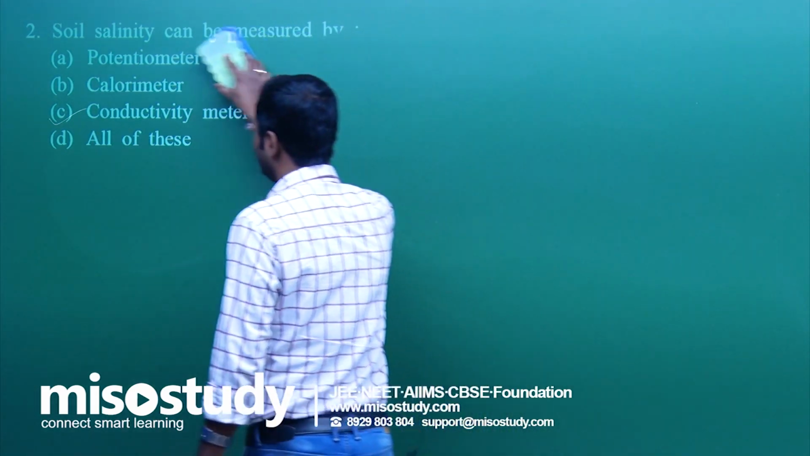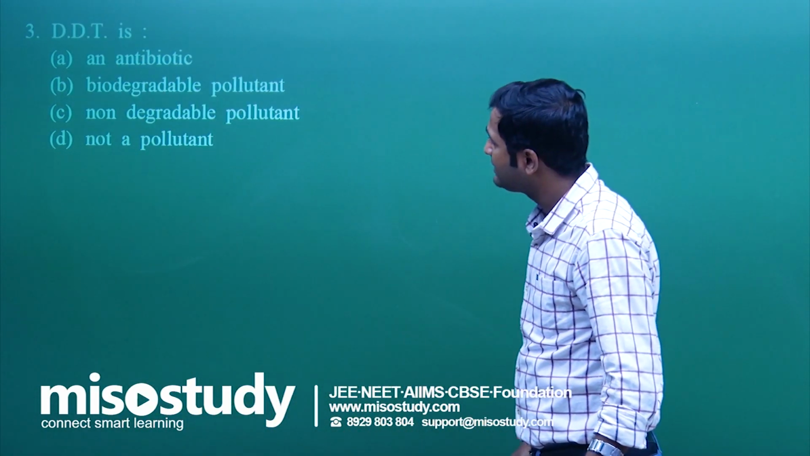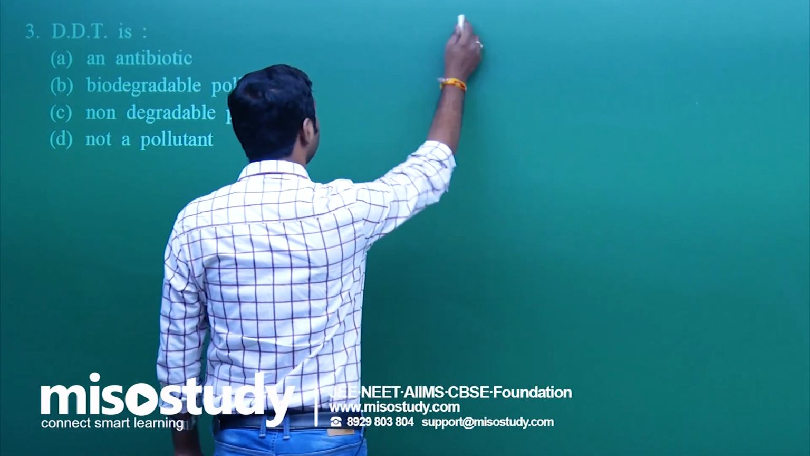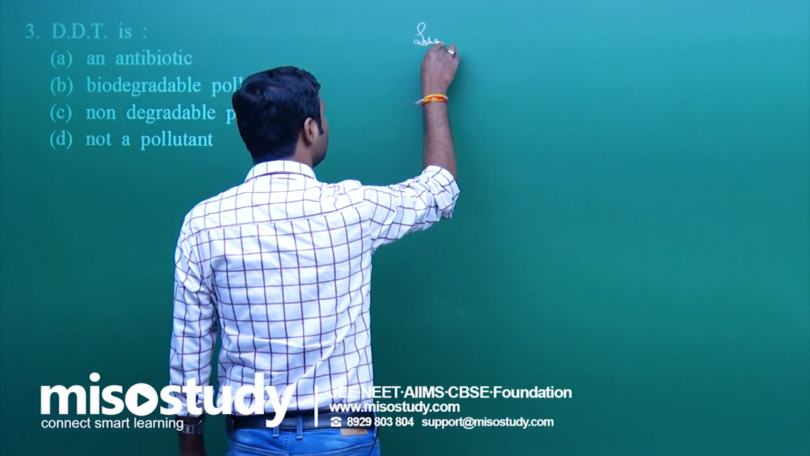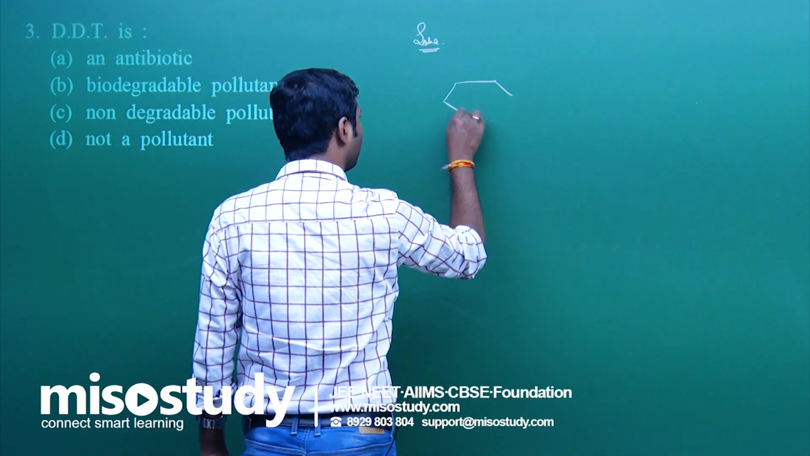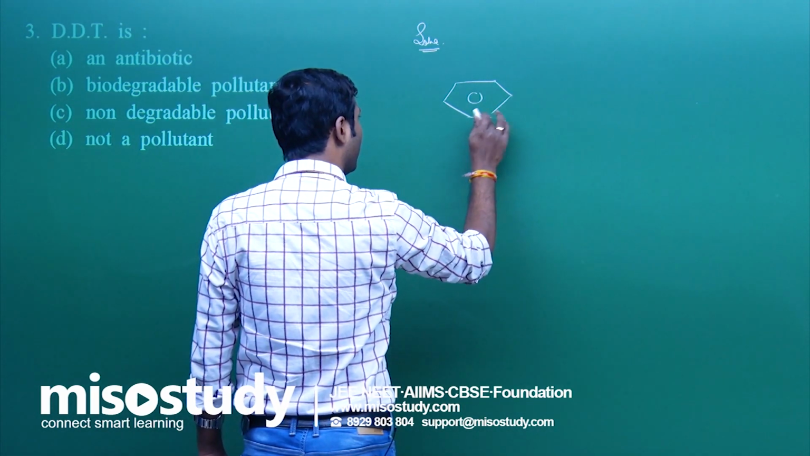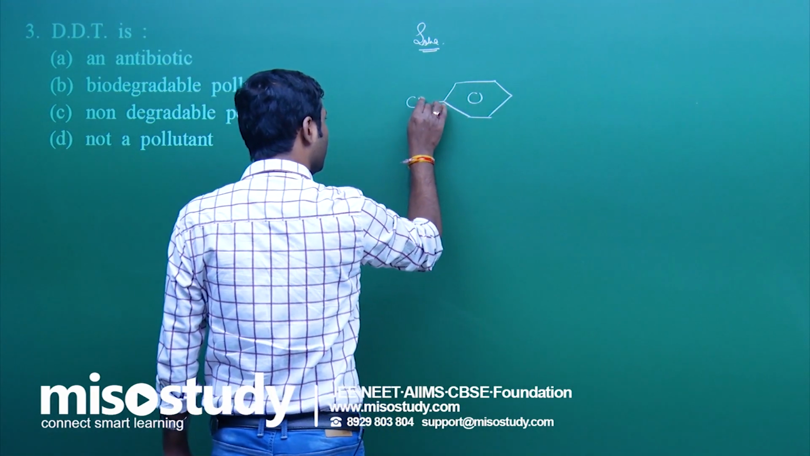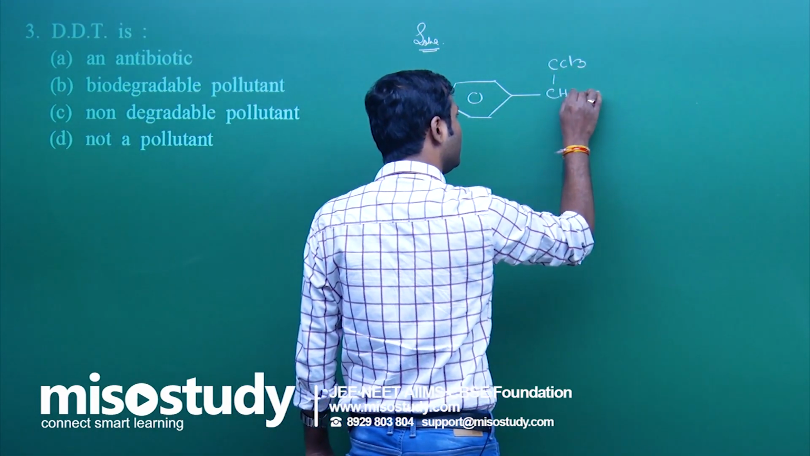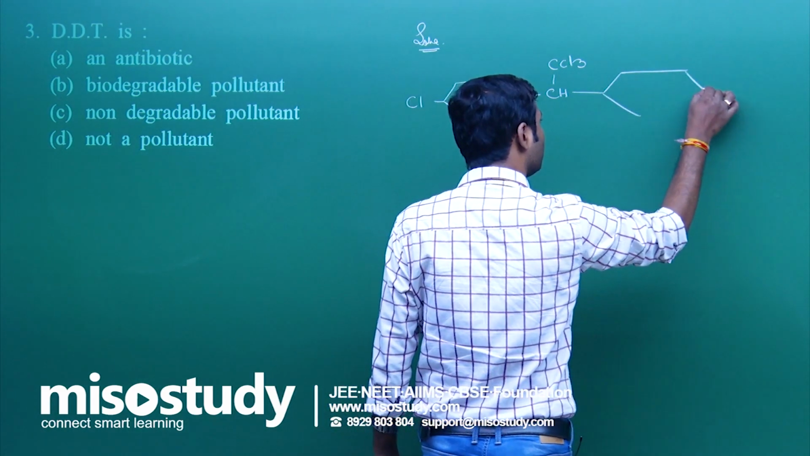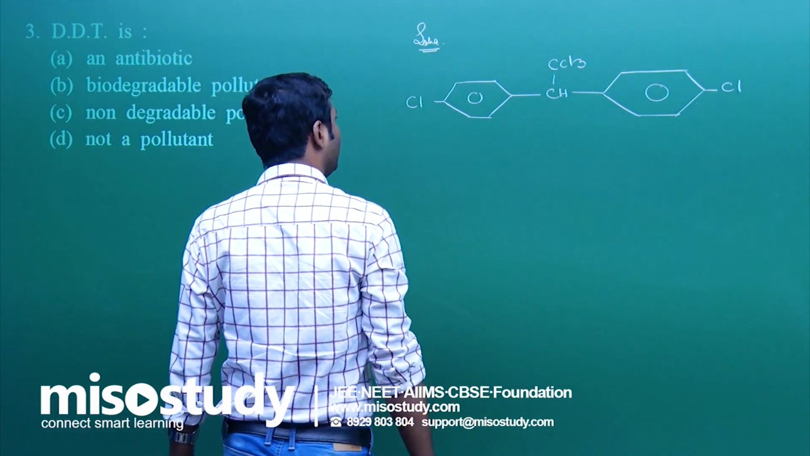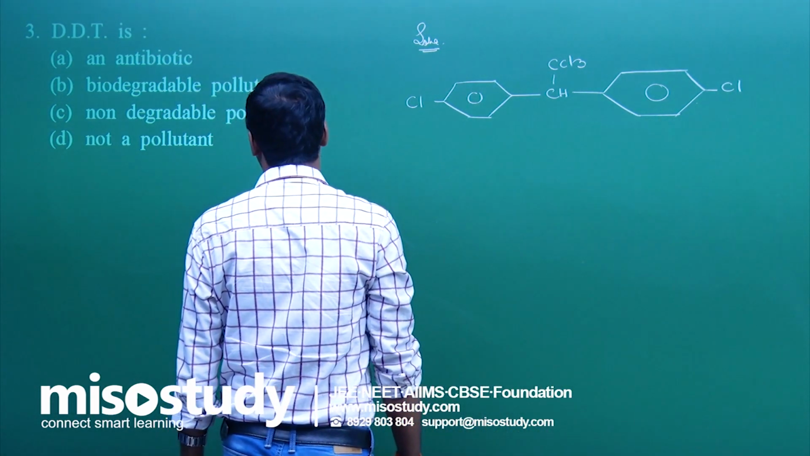What is the next question? Read the question carefully. Wait for a moment. It is given here: what is DDT? Do you remember this DDT? Yes. DDT's complete name is dichlorodiphenyltrichloroethane. Remember? Yes, DDT, that is CCl3CH, then this one, then this one, diphenyl trichloroethane, and we know it is a